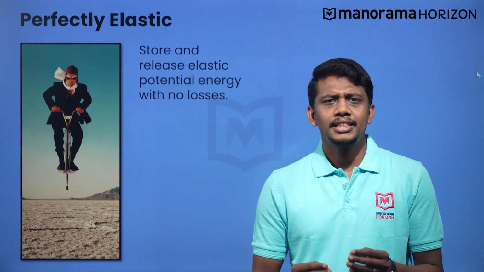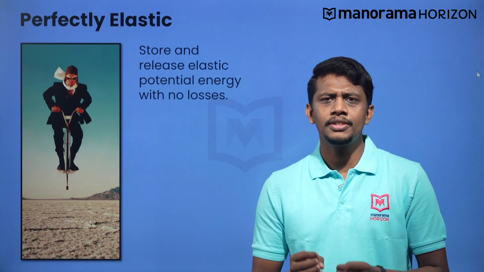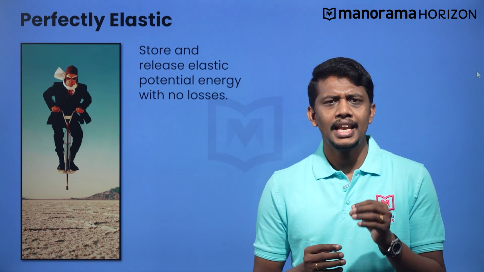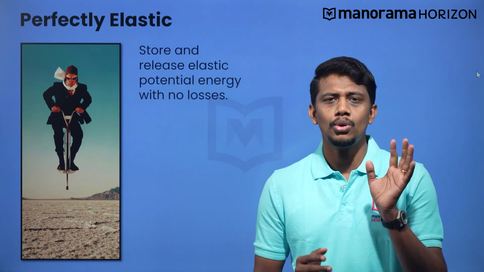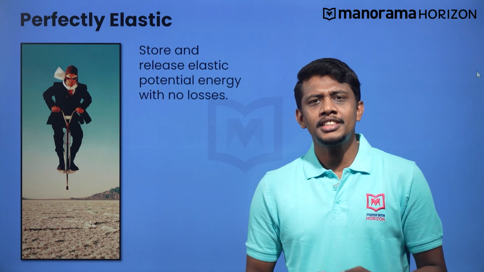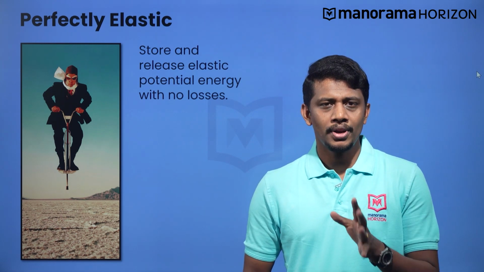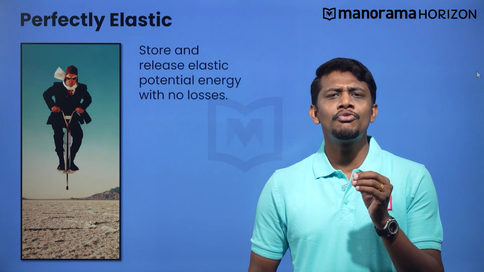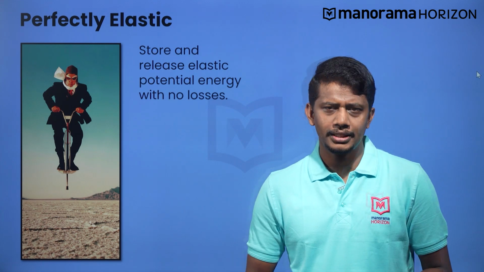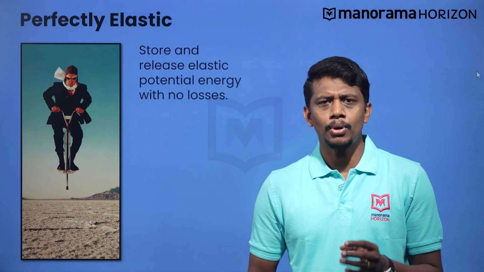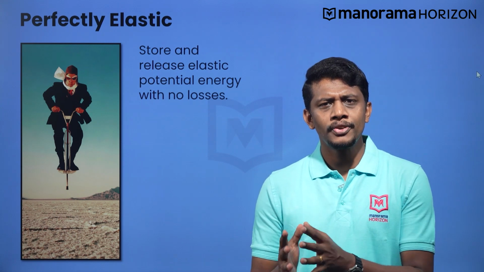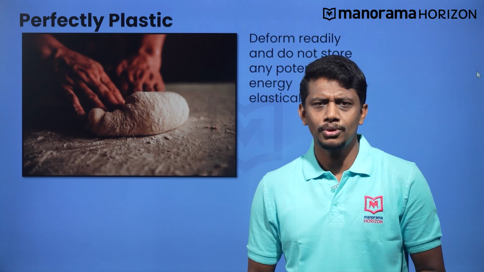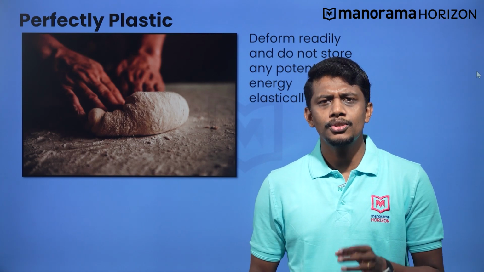Perfect elasticity means the material suffers zero permanent deformation under any value of force. These bodies store and release elastic potential energy perfectly with no losses. There are no materials yet discovered that are perfectly elastic. For example, we can say that carbon steel is highly resistant to deformation, but some very large force would be able to deform steel. There are materials like phosphor bronze and quartz which approach perfectly elastic behavior. Perfect plasticity means zero tendency to resist external forces. Again, no real material shows this property.